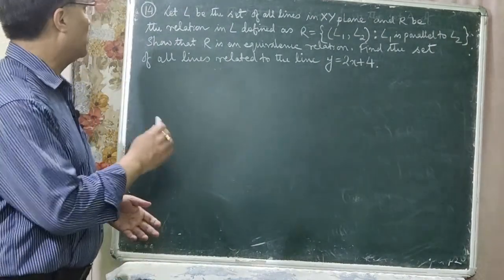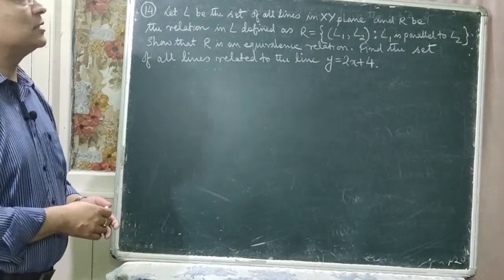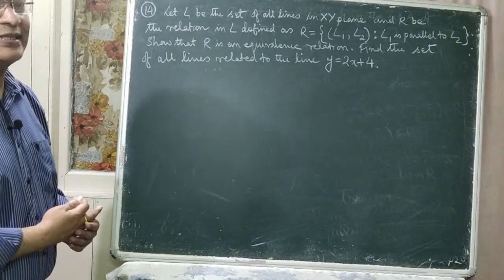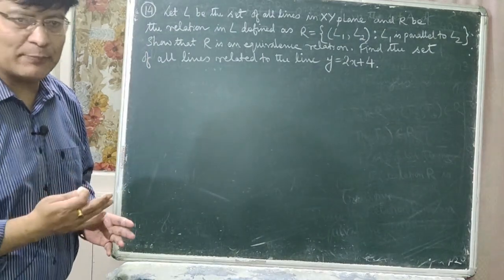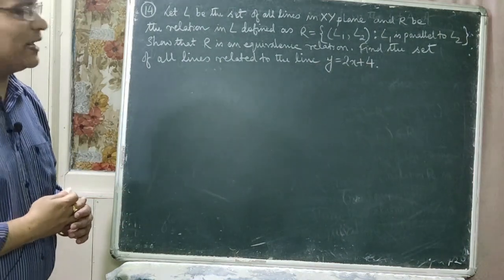Now we'll do the next question, that is question number 14. The question is: let capital L be the set of all lines in the xy plane. So here capital L is the set. What type of set is it? This is the set of all lines on a plane.